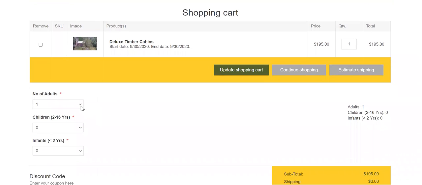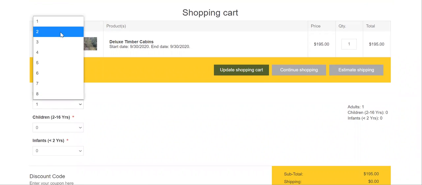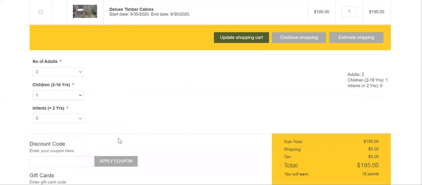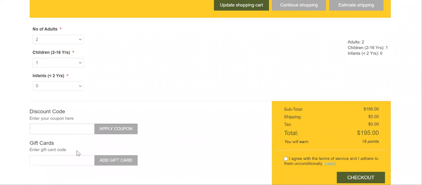It is asking me how many adults, how many children, how many infants, and if I have any discount coupon or gift card that I can use here. This is also configurable from the admin panel. Now I can see $195 is my total, and I agree with the terms and conditions.